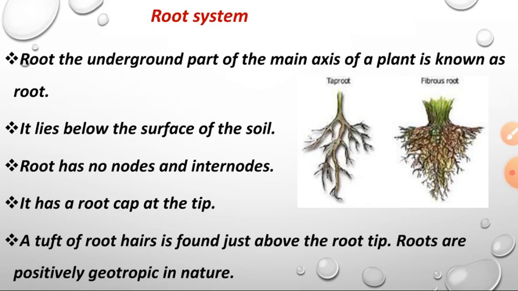So, one part of the plant is the root system. Root system means it is present under the soil, the underground part of the plant. Okay, so it is present under the soil and it can grow only below the soil. And in the root, there are no nodes or internodes.